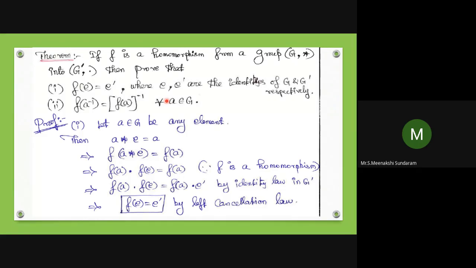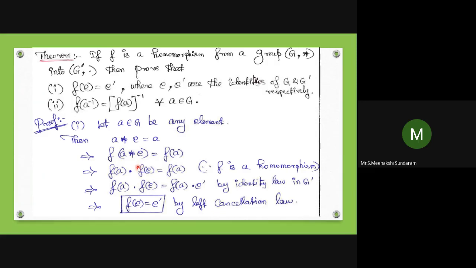Taking the function on both sides, F of A star E equal to F of A, then F of A dot F of E equal to F of A. So F of A dot F of E equal to F of A dot E dash, and F of E equal to E dash by left cancellation law.